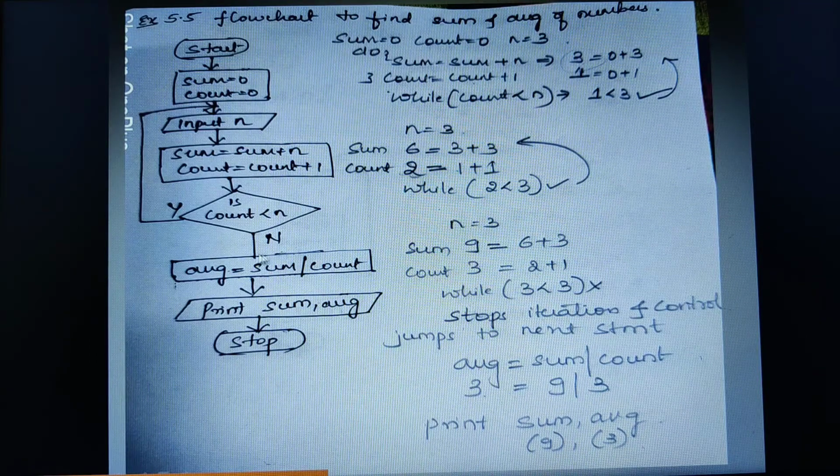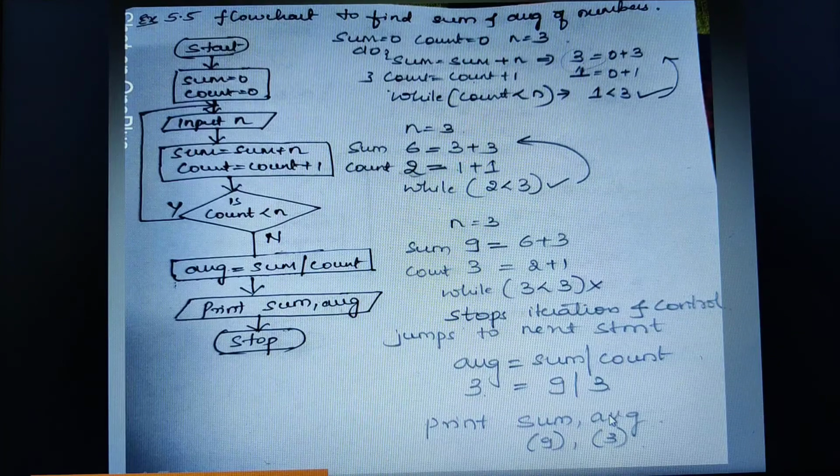What is there in the next statement? We need to calculate the average. Just substitute the values. Average is equal to sum divided by count. What is the sum value? We got it here as 9. What is the count value? The latest value is 3. So 9 by 3, we got an average of 3. And finally print sum as 9, average as 3.